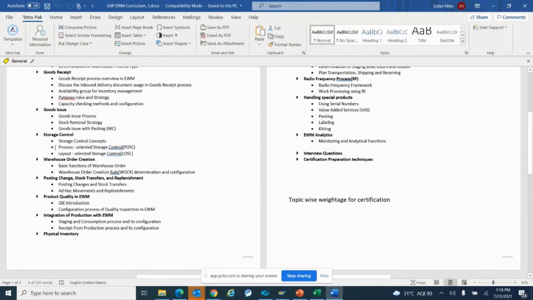Same for the storage control, we have the layout-oriented control where the warehouse structure is changing, where we have a different structure, like the material is on the ground floor and we need to take it to the first floor. To take the material to the first floor, we use lifts. So a lift here is known as layout-oriented storage control. When the layout of the warehouse changes, how do we map those things into the system.